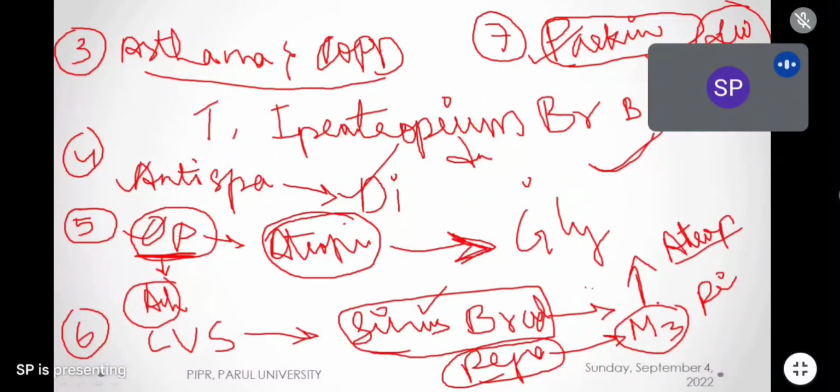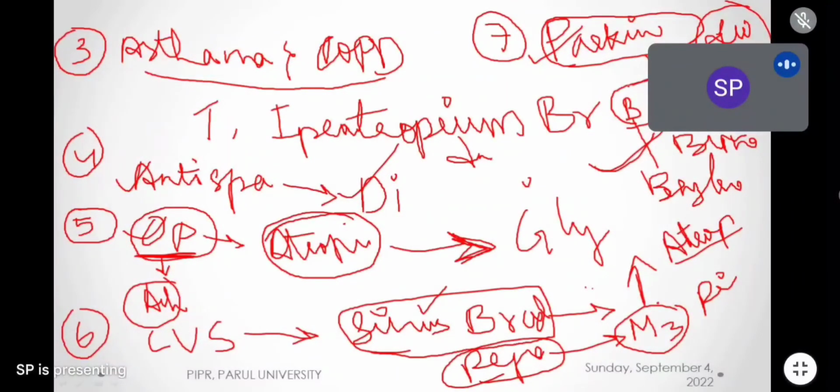B. What is BBB? Blood brain barrier, right? Actually, there are some centrally acting anticholinergic drugs, the drugs which will act in the brain and cross the BBB. In that, remember, one B is benztropine. Second B is biperiden. And the third B is benzhexol. Clear? Everybody remember this.